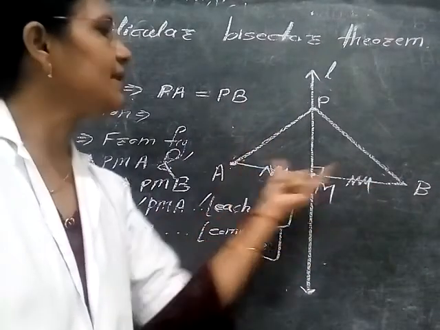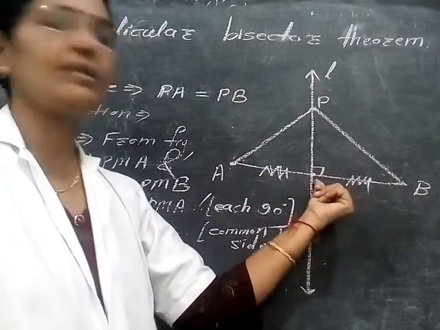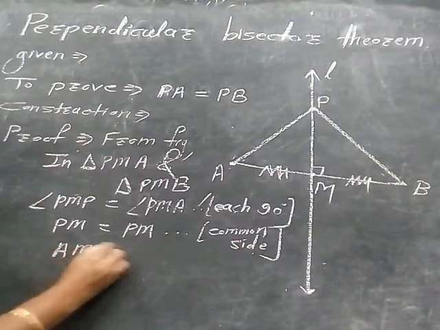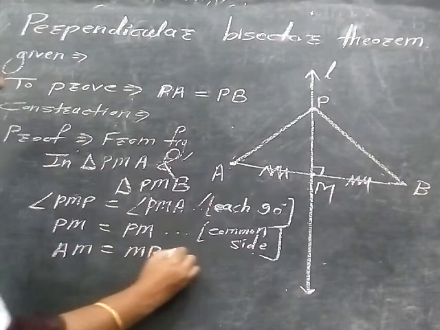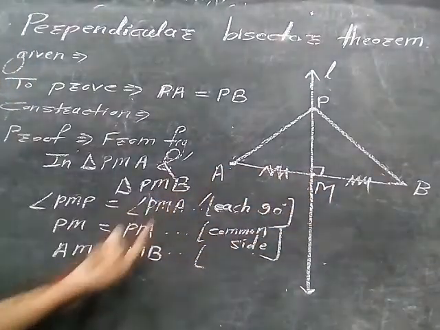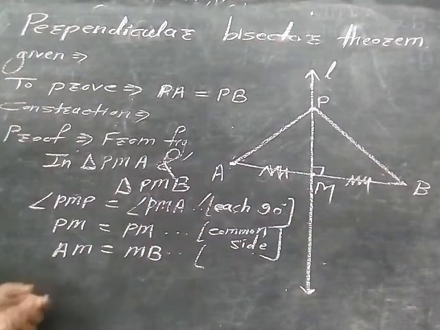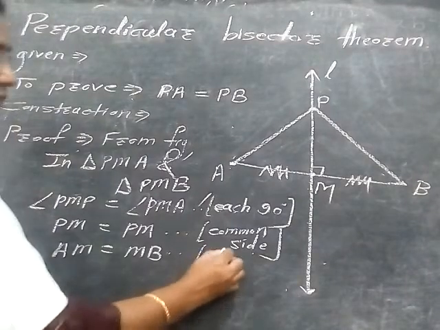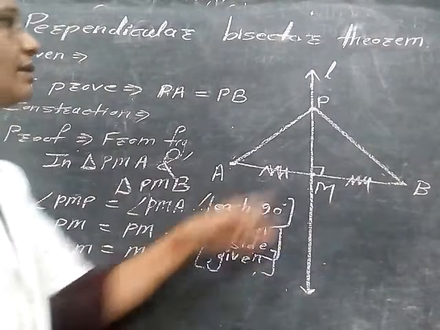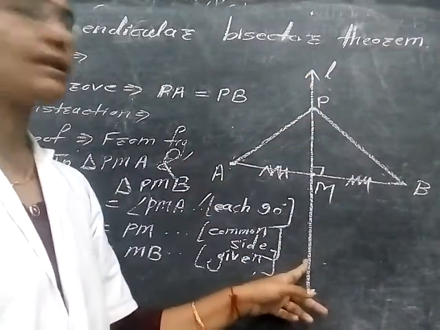So AM is equal to MB, that is, M is the midpoint. So we write AM is equal to MB because it is a bisector. That means it is given. We write this statement in the given, that L is the perpendicular bisector, and so AM is equal to MB.